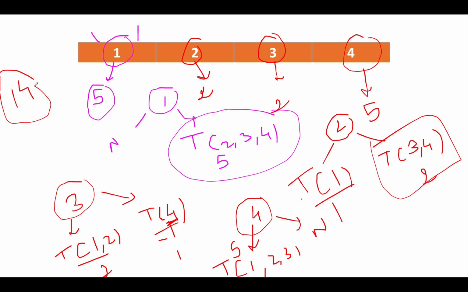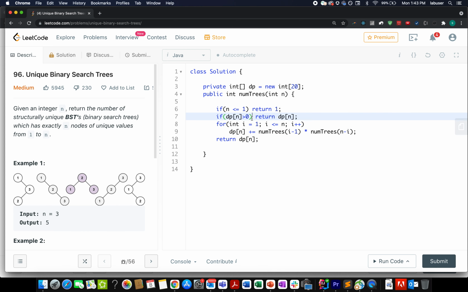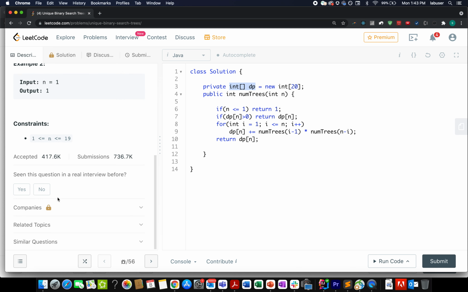Now can you write the DP algorithm by yourself using the previously computed values that we have calculated so far? Yes, we can do that, and let's quickly walk through the code. I have defined a DP array. I'm using a top-down approach here rather than bottom-up, because right now it's easier to understand. In the question it was specified that the value of n lies up till n equals to 19, so I have taken the DP array or the memoization array of size 20.